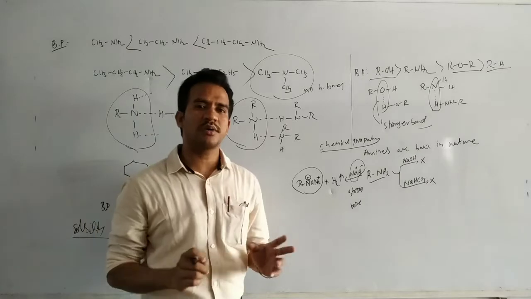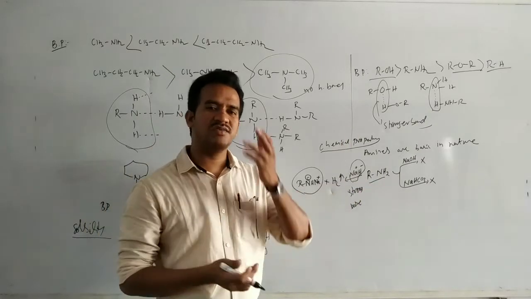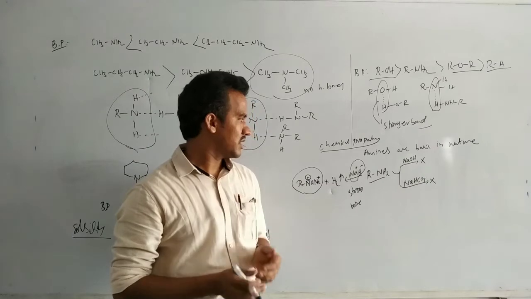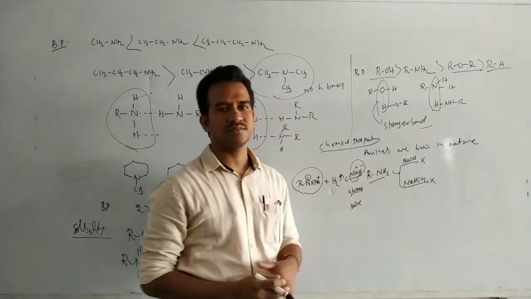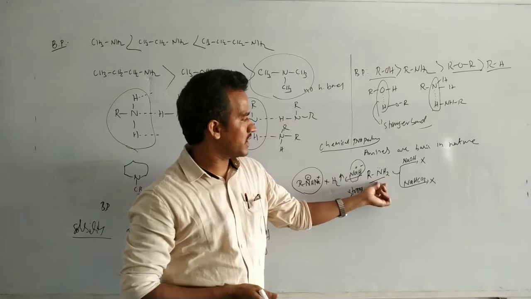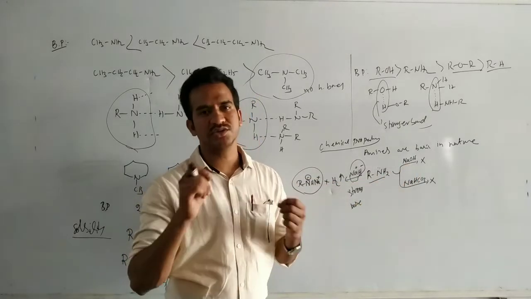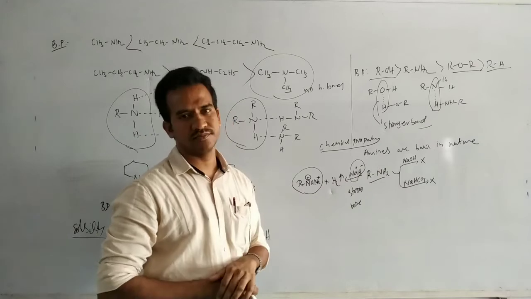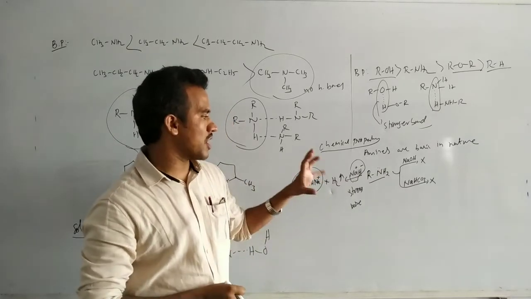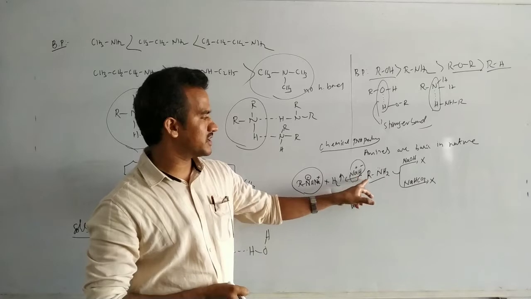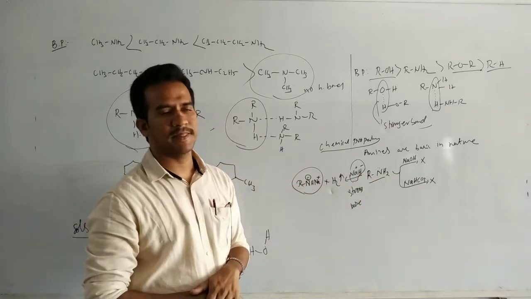In the presence of the very strong base, we can remove the proton from the RNH2, because amines are weaker acids, less acidic. So generally they act as a base. So this amine on reaction with NaOH, a weaker base, or sodium bicarbonate, also a weak base, gives no reaction. But by using a strong base, H minus can remove the H plus from this compound, so H2 gas is released.